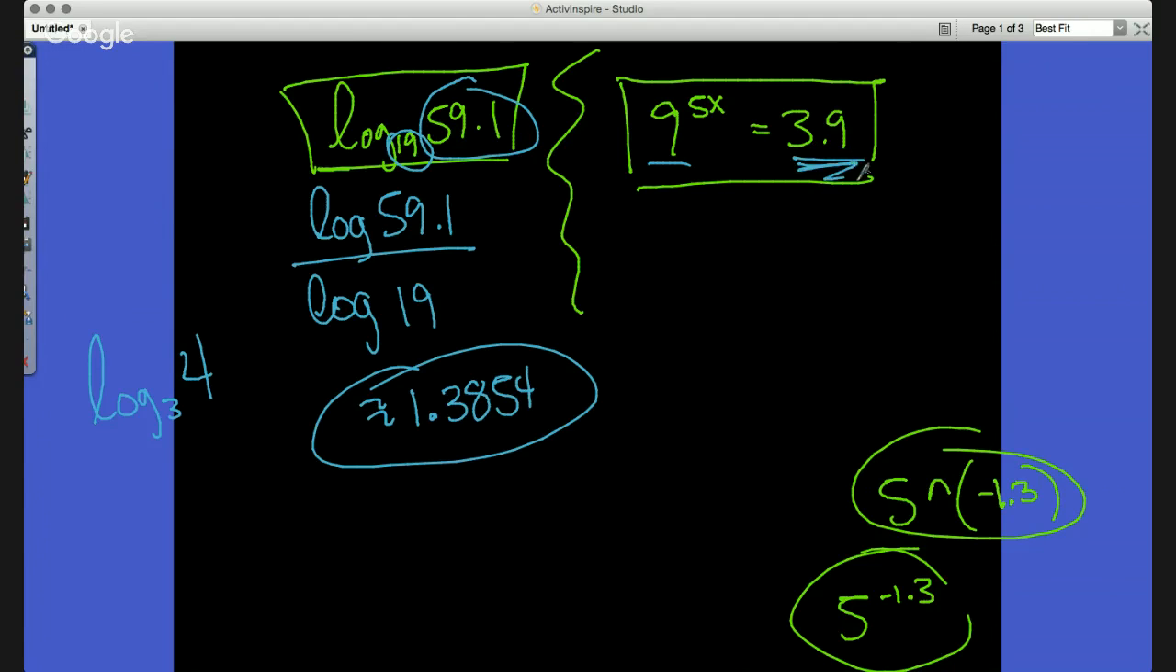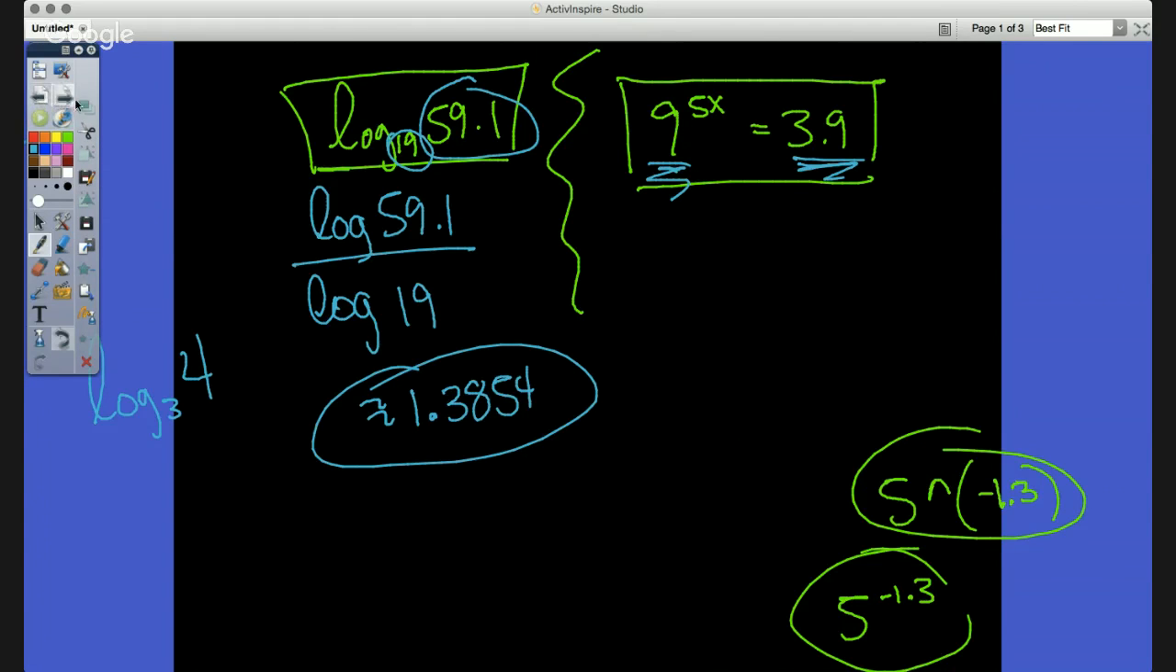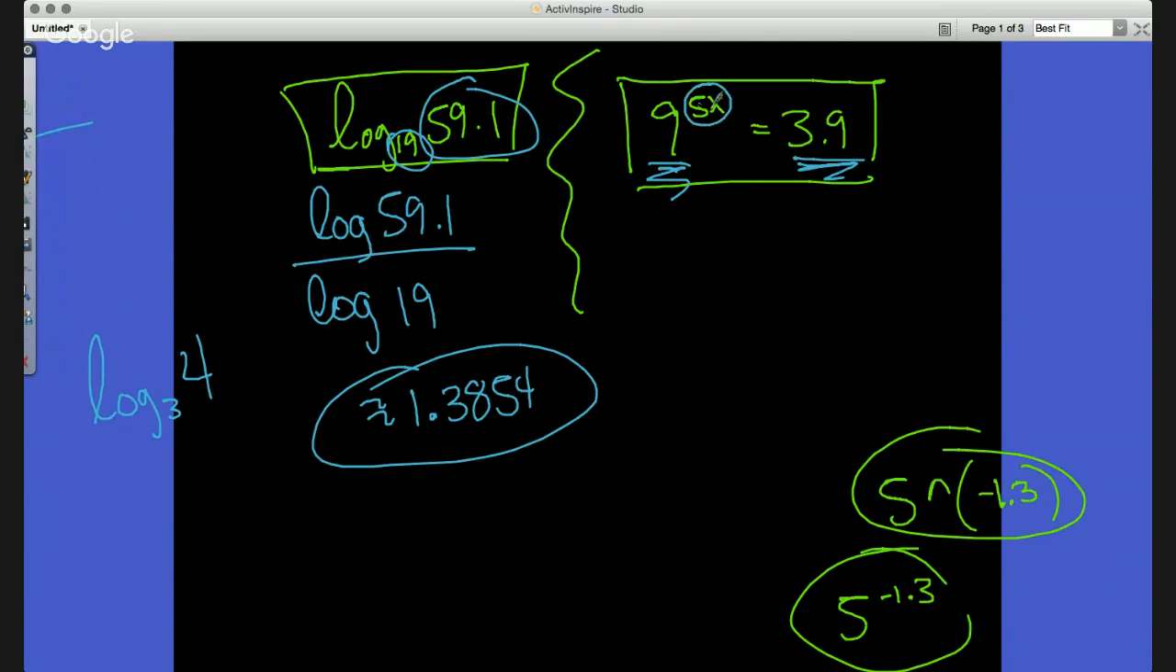In this example, we're not able to solve for the same base here of 9 or 3.9. So what we've got to do is figure out something to where I could solve for this. It was very similar to the previous one, where you saw it doubled. We're trying to get this x isolated, but there's no way to simplify the 9 and 3.9. So what we're going to do is take the log of both sides.